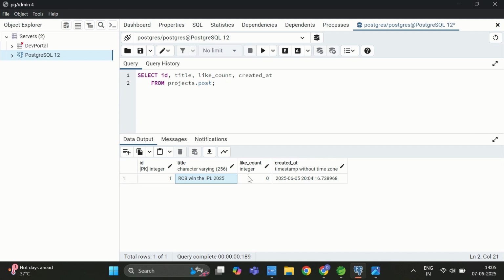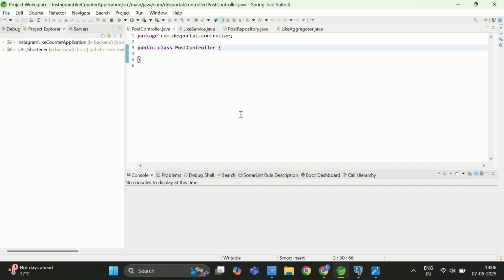So let's see how we can achieve all these things with the help of our Java code and Spring Boot. The basic structure I have already created, as I told you. I am going to write the logic that we are interested in. I will start with the repository, going backward. First I will write the repo, then the service, then the controller, and finally the code for the aggregation of the likes. This is the flow that I am going to follow in the coding.